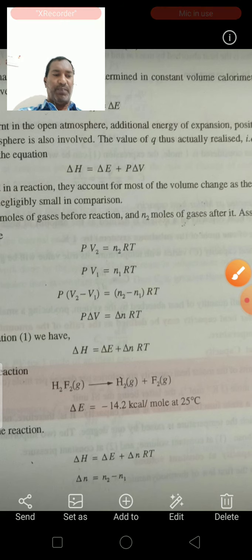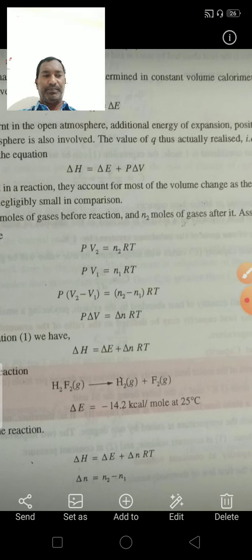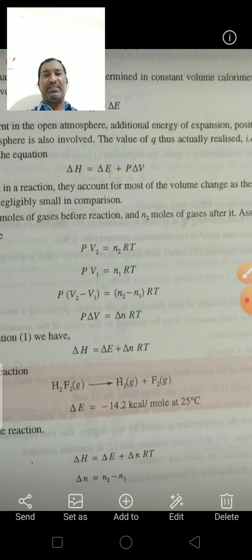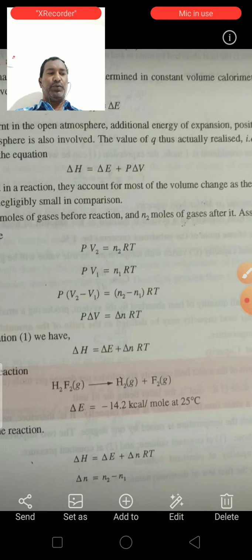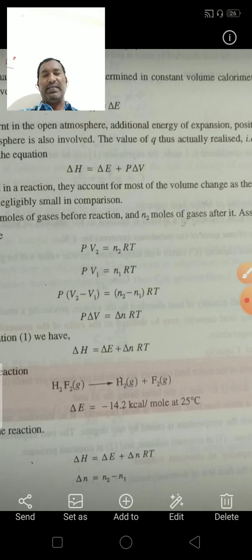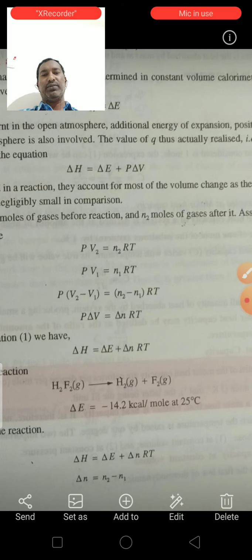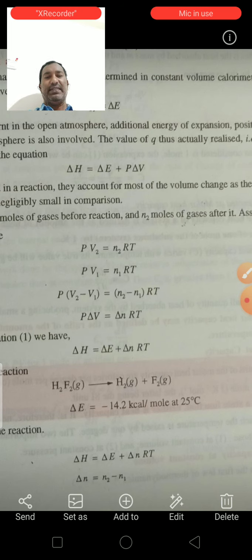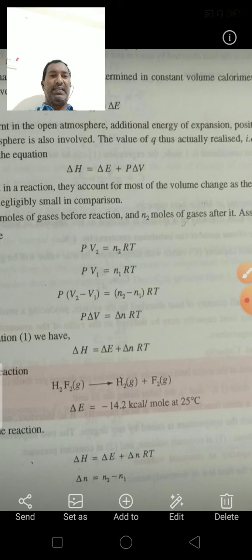So for example, we can calculate here H2F2 in the gas phase, it will dissociate as H2 gas and F2 gas. Here delta E is equal to minus 14.2 kilocalories per mole at 25 degrees centigrade.